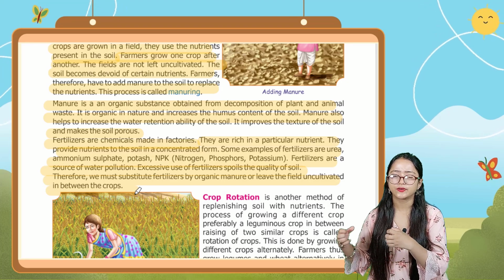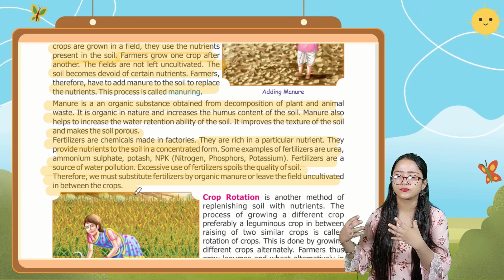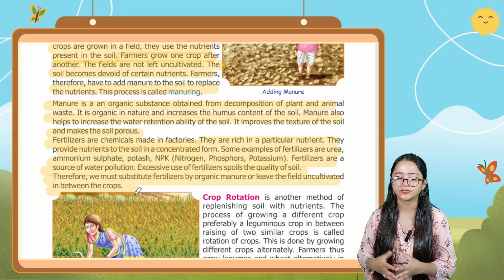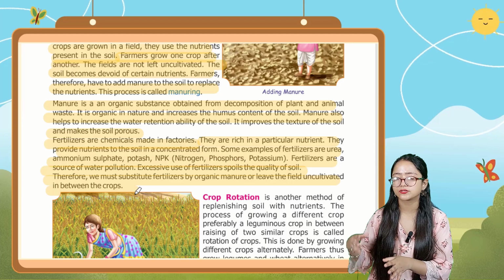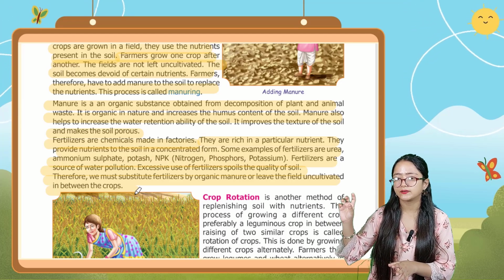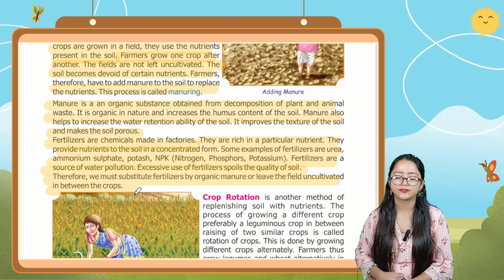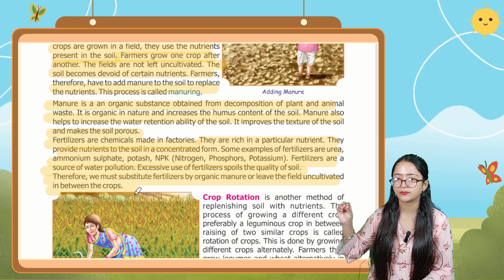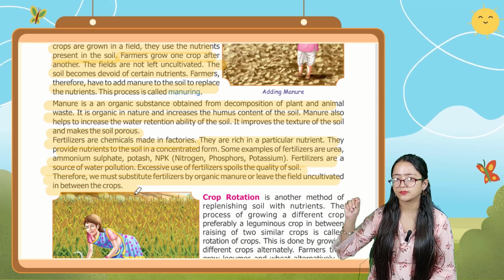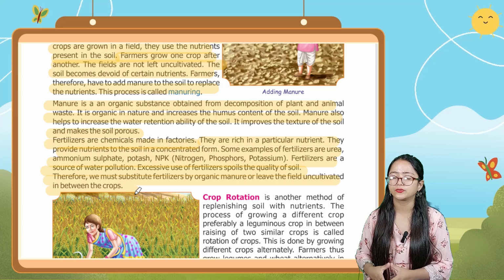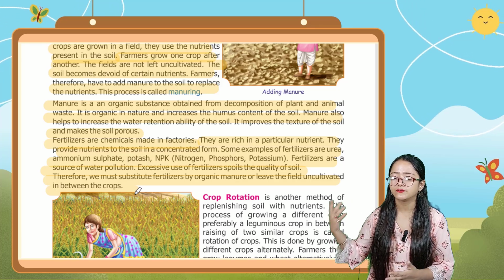Fertilizers are also a source of water pollution, as using too much fertilizer pollutes the water. Excessive use of fertilizer spoils the quality of the soil, and therefore one must use a sufficient amount of fertilizer, or you can substitute the fertilizer by organic manure. You can use organic manure in place of fertilizers.